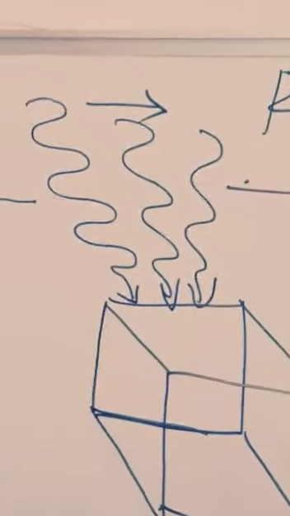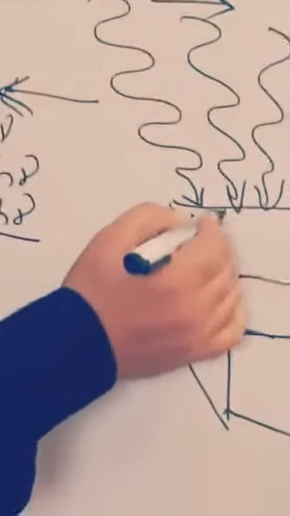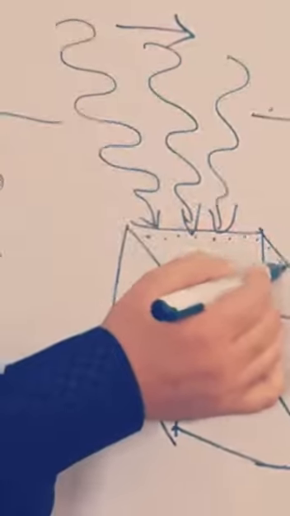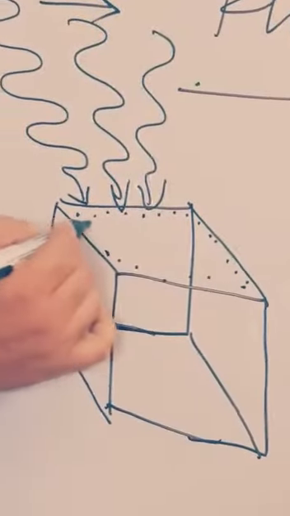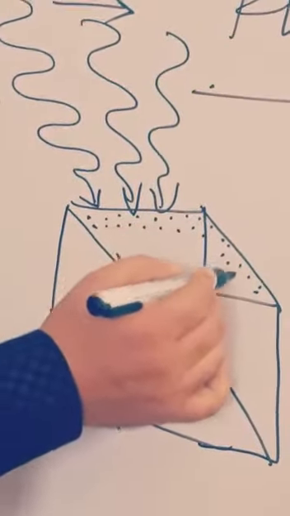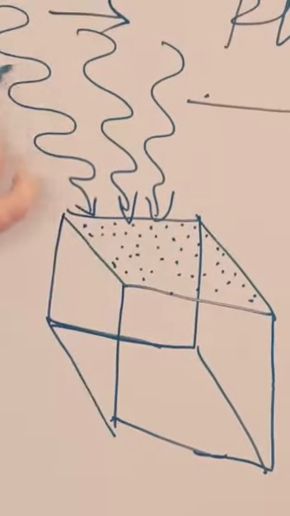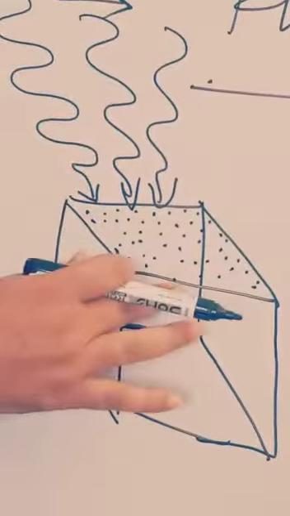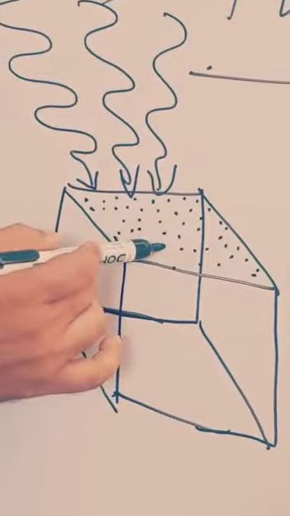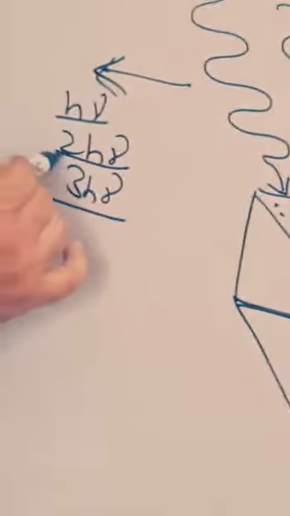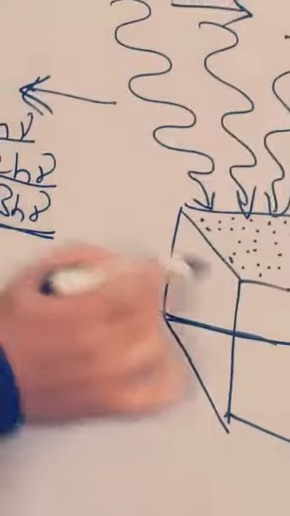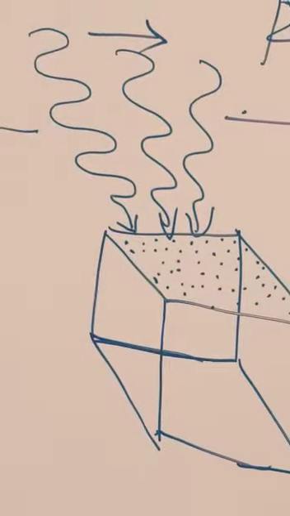We know there is a solid, and let us suppose these are the atoms of the solid. As the radiation falls on the surface, it will take the energy either in the form of h nu or 2h nu or 3h nu, and then it will work out.